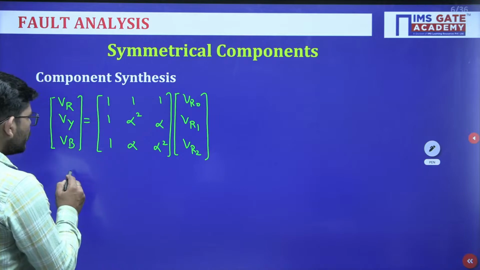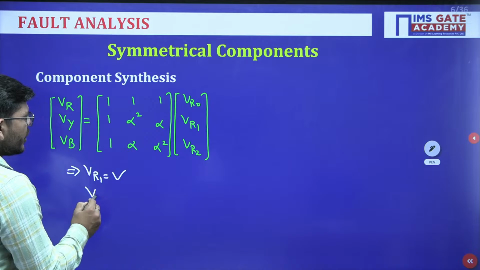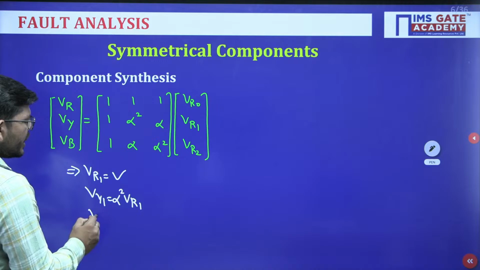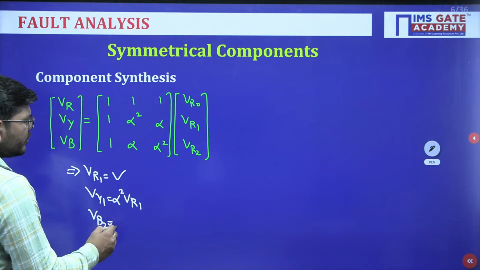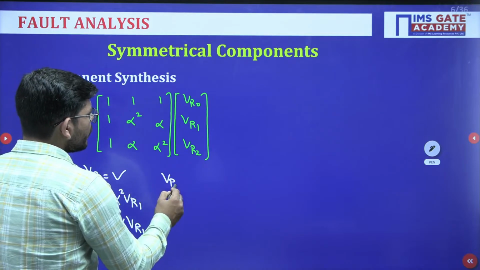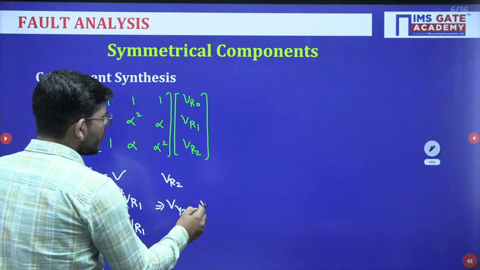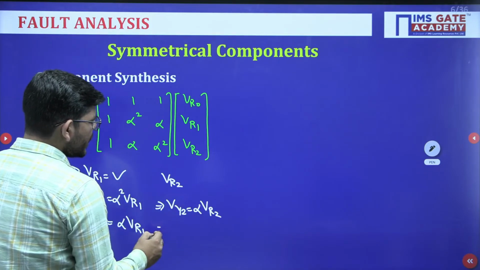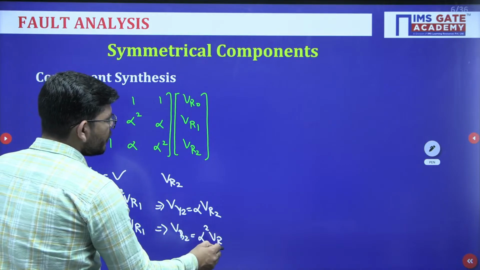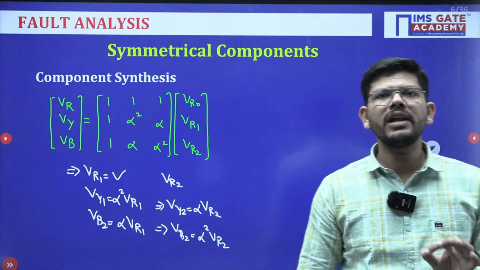Okay. Suppose you know the value of VR1. If the VR1 value is known to you, you can calculate the value of Vy1 using this formula, alpha square VR1. You can calculate the value of Vb1 by using this formula, alpha times VR1. Similarly, if you know the value of VR2, you can calculate the value of Vy2 by using alpha times VR2, and Vb2 by using alpha square times VR2, and you know that VR0, Vy0 and Vb0 are all equal to each other.